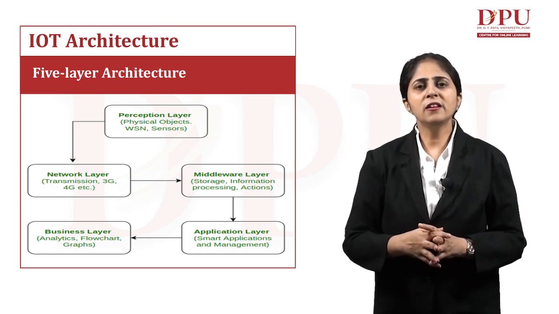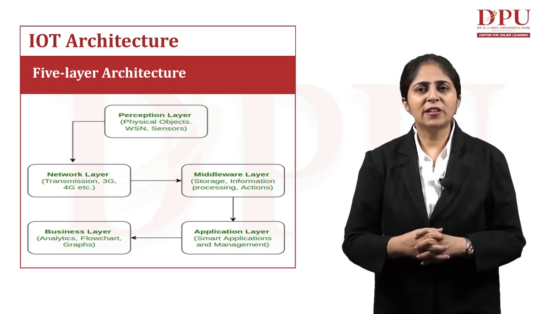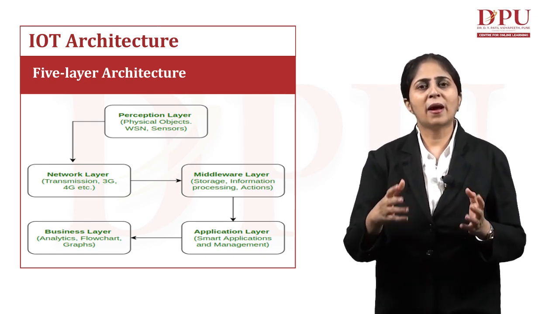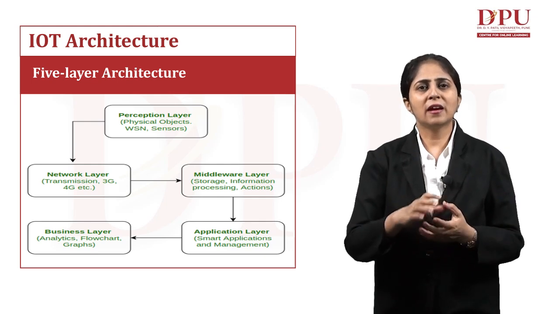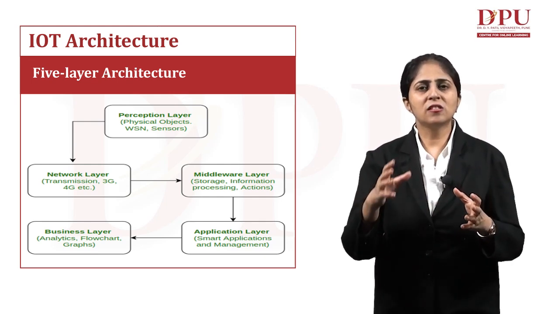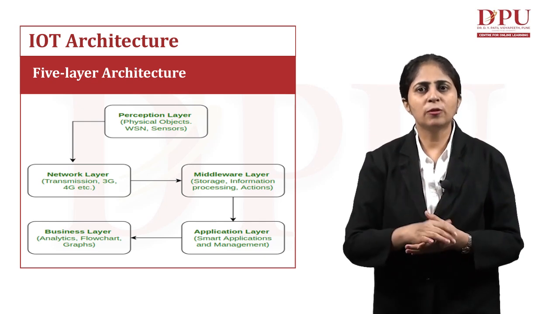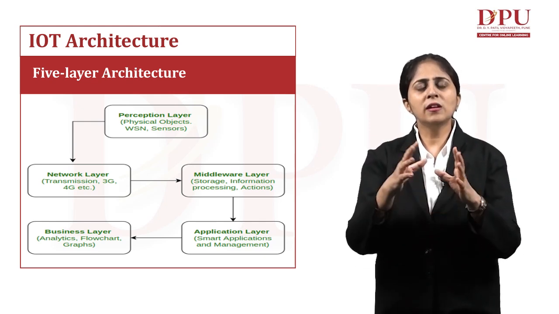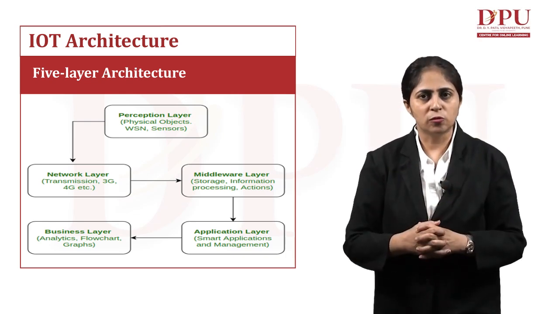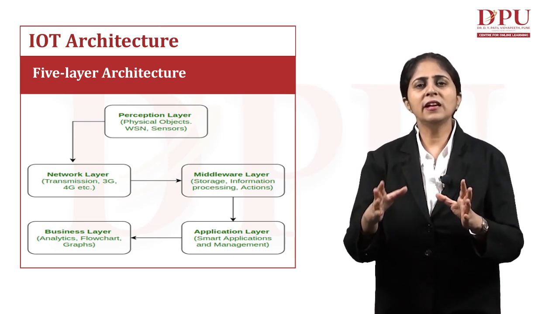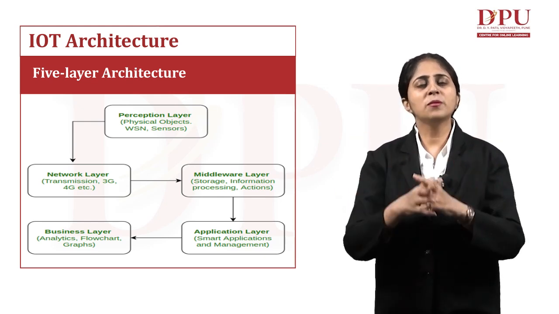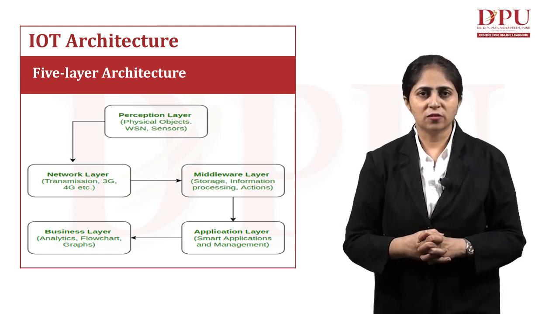The next layer we have here is the application layer. We have the smart applications and the management, which happen at the application layer. The data or information that we have received has to be converted into a proper form of application so that it can be delivered to the user. So the application layer has all the smart applications and it performs the management of this information.